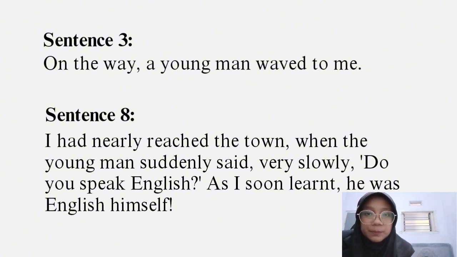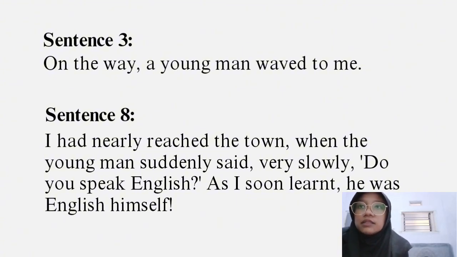And when the young man suddenly said, "when" is a coordinate conjunction. "The young man" is a noun phrase. "The" is a definite article. "Young" is an adjective. "Man" is a noun.